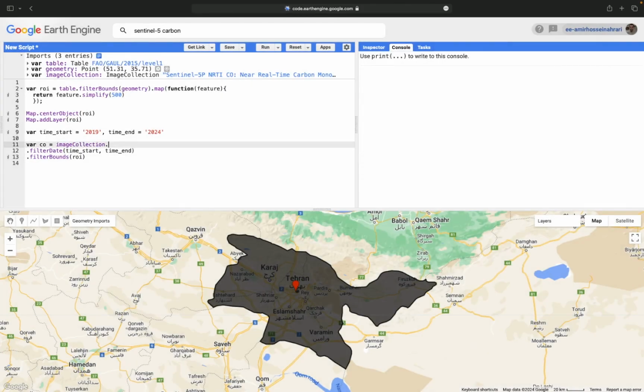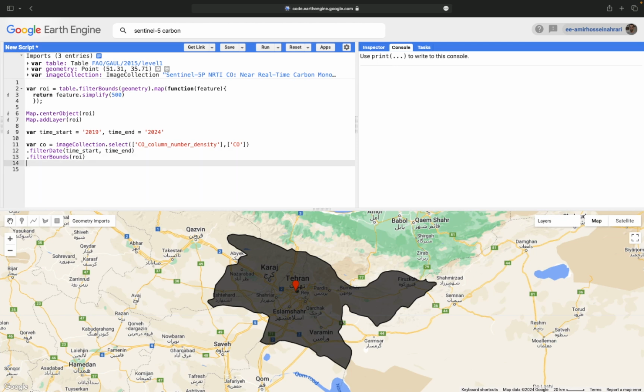As you may know, .select is a function that allows us to select the target band easily. So .select, the target band is here. And you can set a new name by the brackets in the select. The first bracket shows the original name and the second shows the new name, CO, carbon monoxide. It's very simple and also easy to use for the next step in our programming.